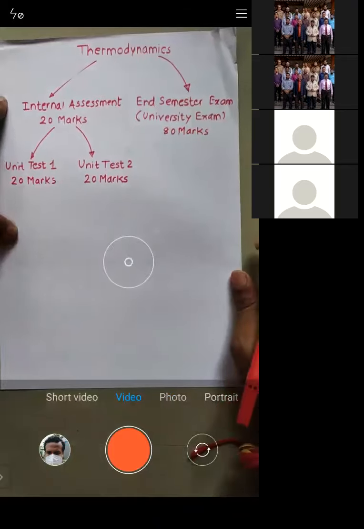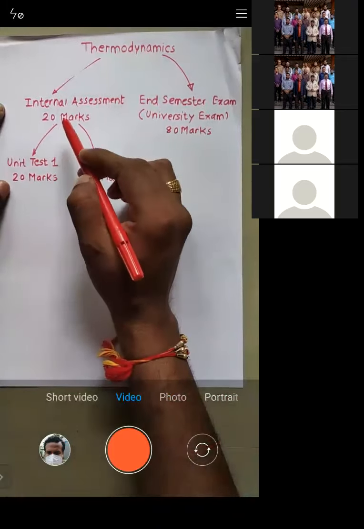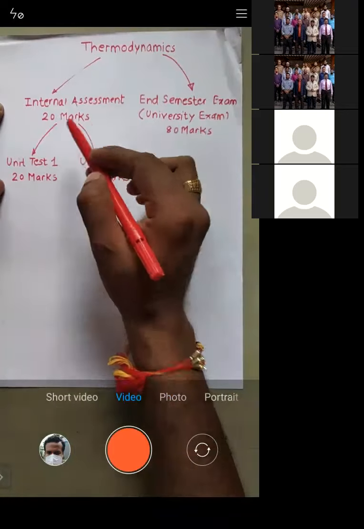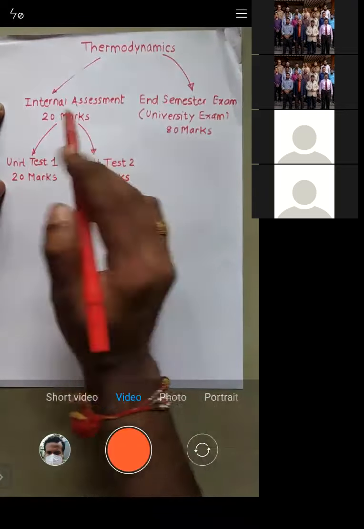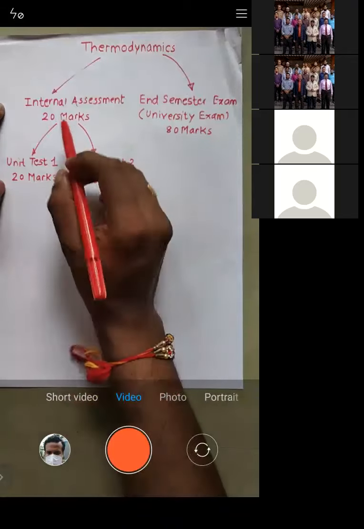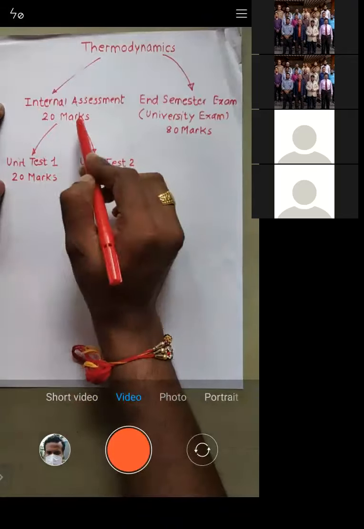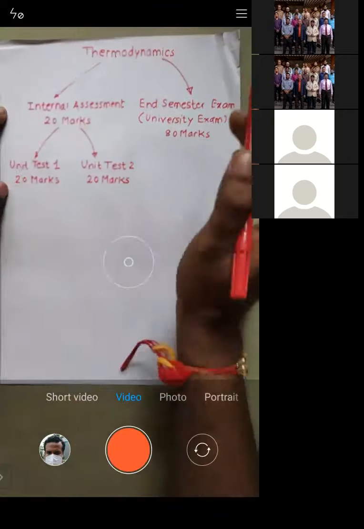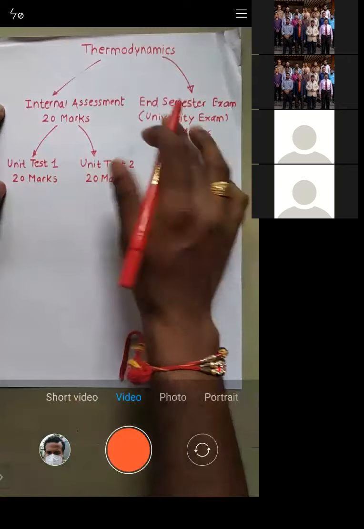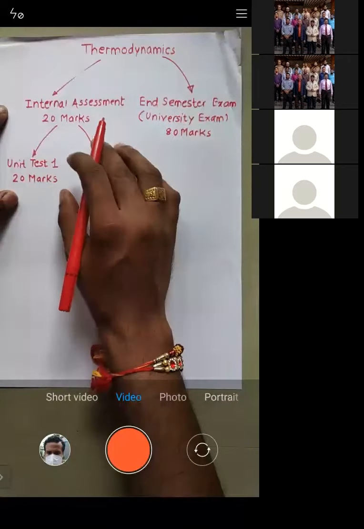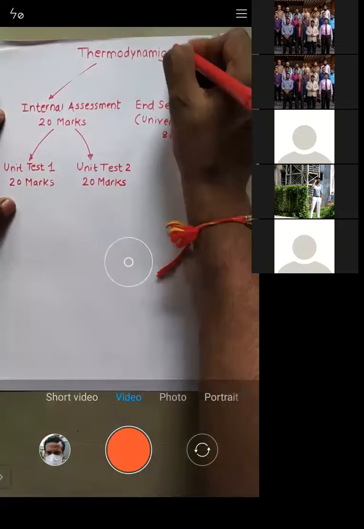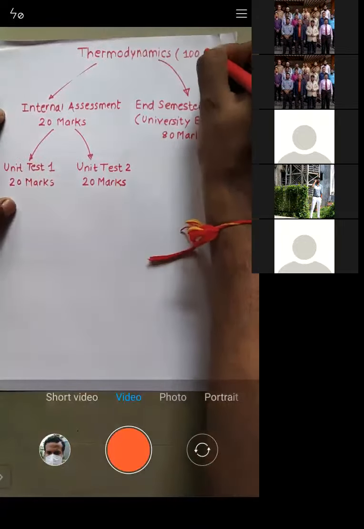So for this subject, you have 20 marks internal assessment, for which we conduct 2 unit tests of 20 marks each, and the average is counted for 20 marks. You have the end semester university exam for 80 marks. So the total weightage for this course, thermodynamics, is 100 marks.